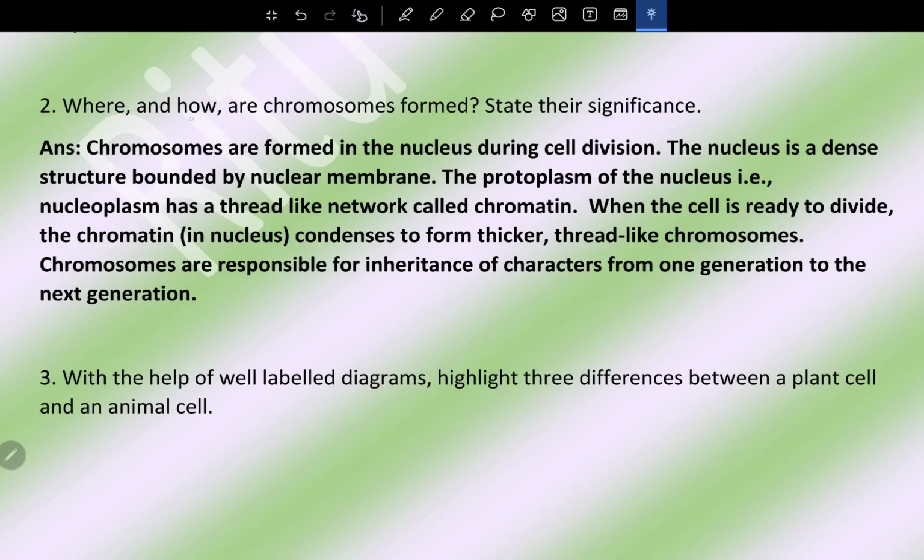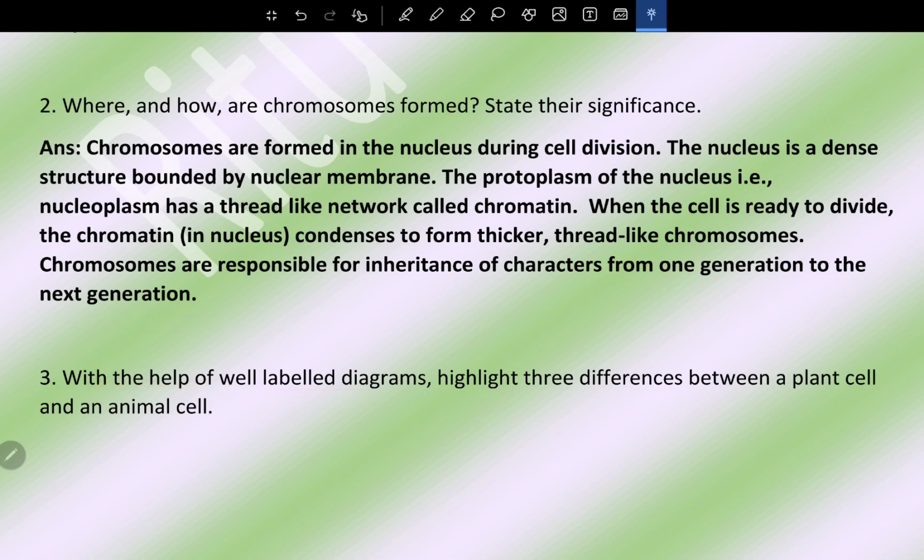Question number 2. Where and how are chromosomes formed? State their significance. Chromosomes are formed in the nucleus during cell division. The nucleus is a dense structure bounded by nuclear membrane. The protoplasm of the nuclei, that is nucleoplasm, has a thread-like network called chromatin. When the cell is ready to divide, the chromatin in nucleus condenses to form thicker thread-like chromosomes. Chromosomes are responsible for inheritance of characters from one generation to the next generation.